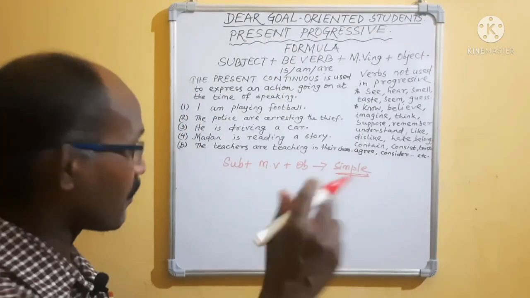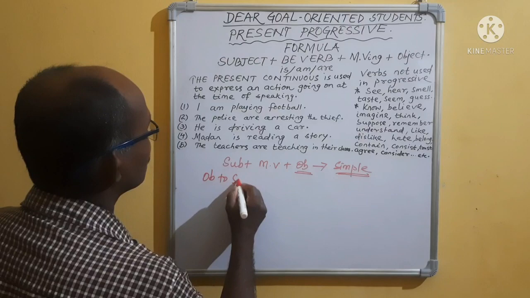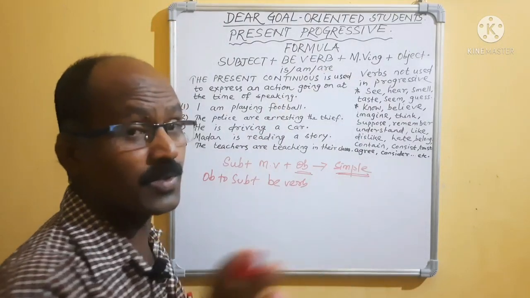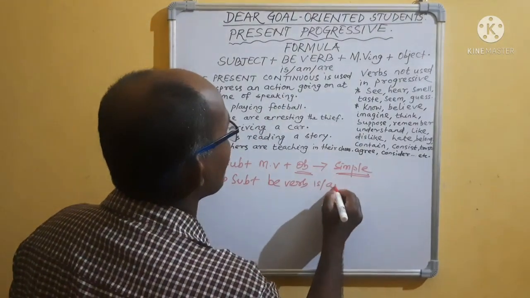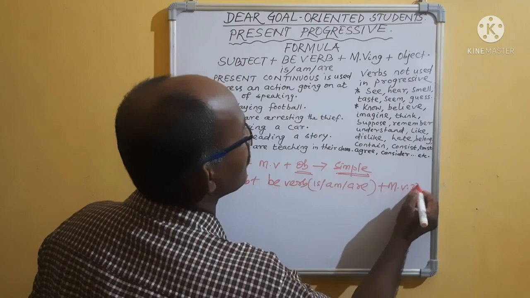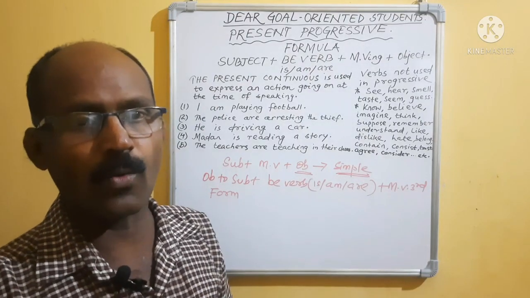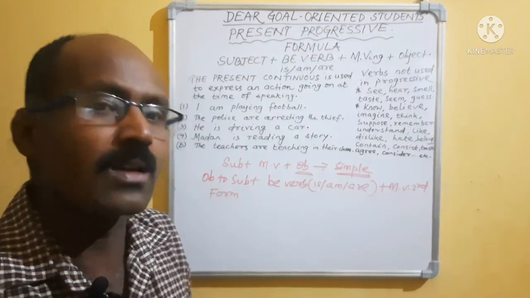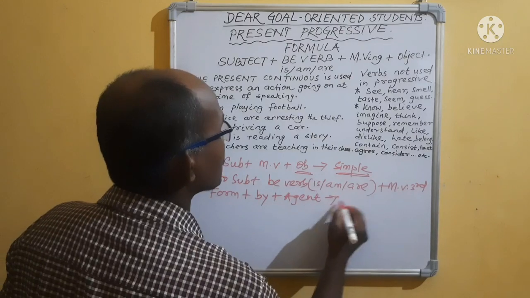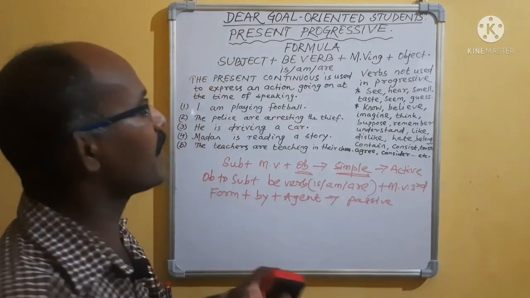The formula was: object becomes subject, then be verb, that is is, am, are, plus main verb third form, like play, played, played; go, went, gone; wash, washed, plus by plus agent. This was the formula of the passive.